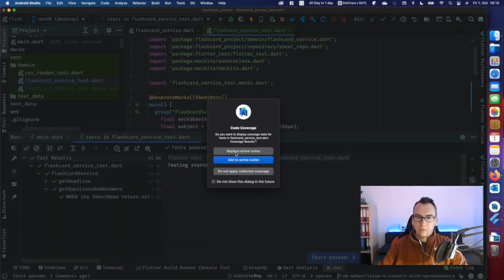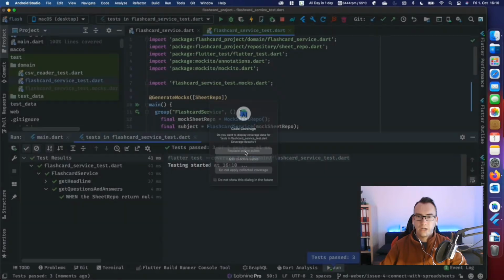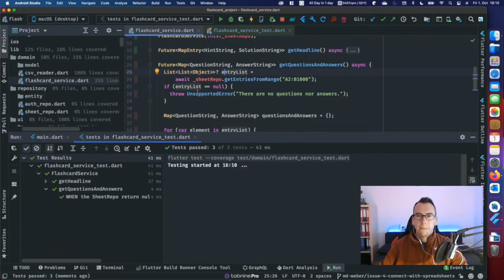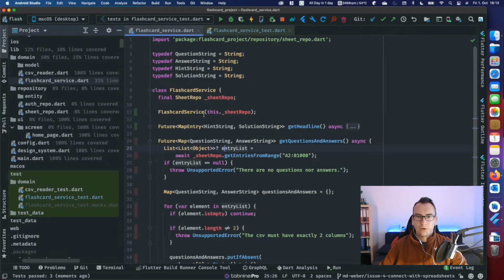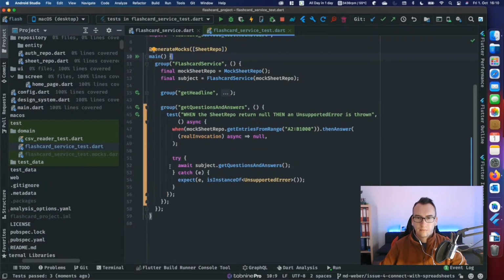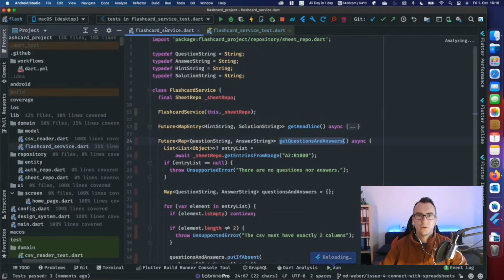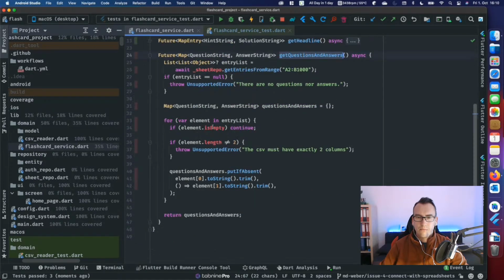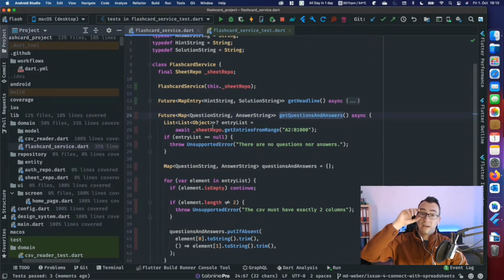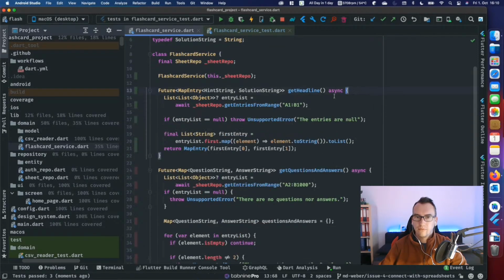And there are multiple ways. We can replace the active suites from the code coverage in IntelliJ, or we can edit. We edited it, but that didn't work. So let's try to replace it this time. And also this unfortunately doesn't work. So that's of course a bit unfortunate. That's a really good question. Why does that not work? If you have any ideas, please let me know, because I'm a big fan of these coverage information visibilities.